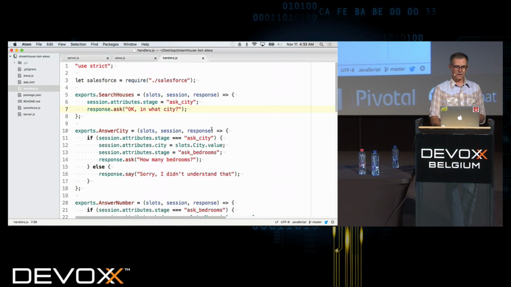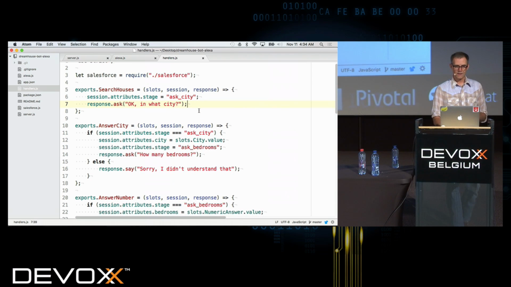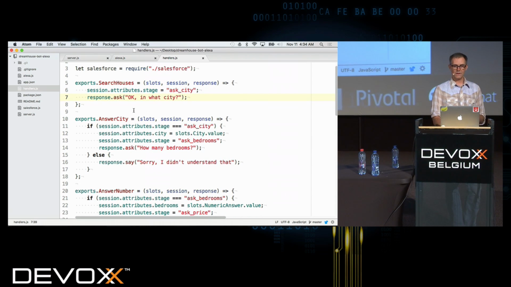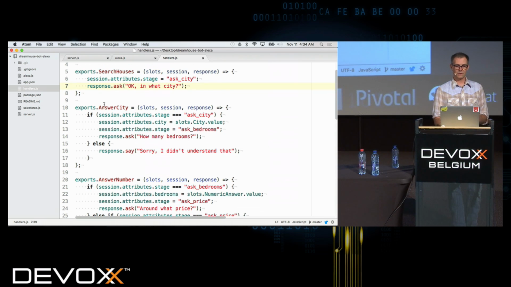And then let's take a look at our handlers. You'll see that I've set up my handlers like search houses, and you'll see that the response is to ask a question, which is, okay, in what city? And then you'll see that my response to that comes into answer city. And so now we can set our stage, which up here actually is where we set our stage.